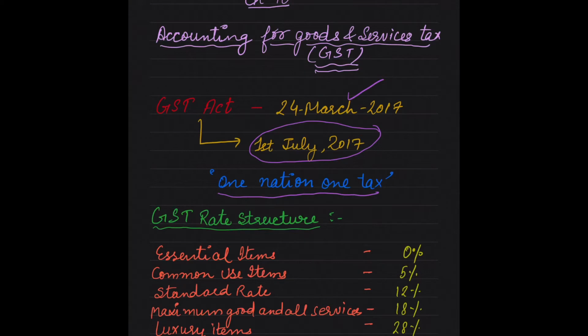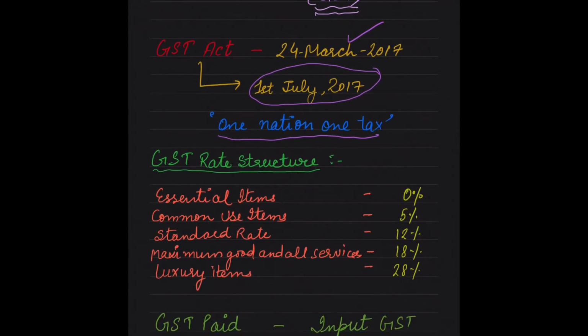Now next is the GST rate structure. The rates are categorized into 5 types: 0%, 5%, 12%, 18%, and 28%. On essential items including food, the rate is 0%. 0% means there is no tax.